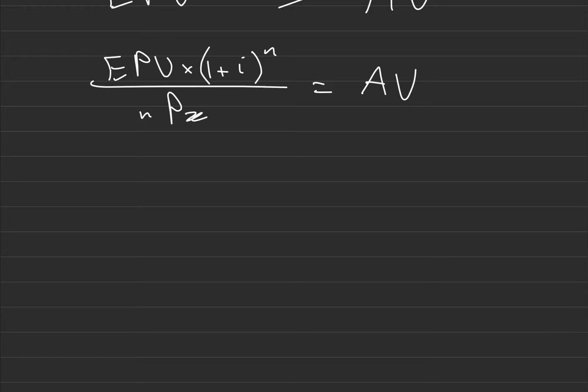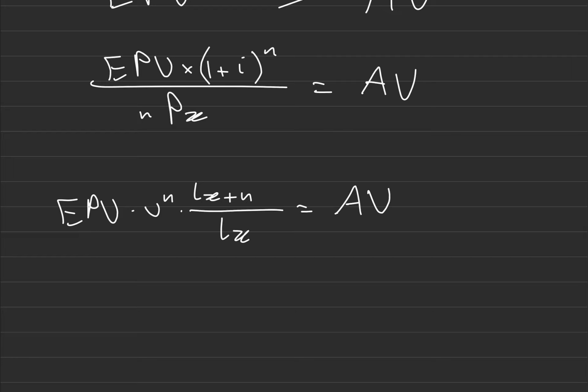So you might still ask me, why does this npx make sense on this side? We know why it makes sense on the other side. Why does it make sense on this side? Well, think about it like this. npx is equal to l_(x+n) over l_x. So then I'm taking my EPV times by v^n times by that, which is equal to the accumulated value. And this should actually reverse the numerator and denominator. Why must I reverse the numerator and denominator? Because npx is in the denominator and npx is l_(x+n) over l_x. So bringing that to the numerator, it's l_x over l_(x+n). So I take the reciprocal. That should make sense to you.